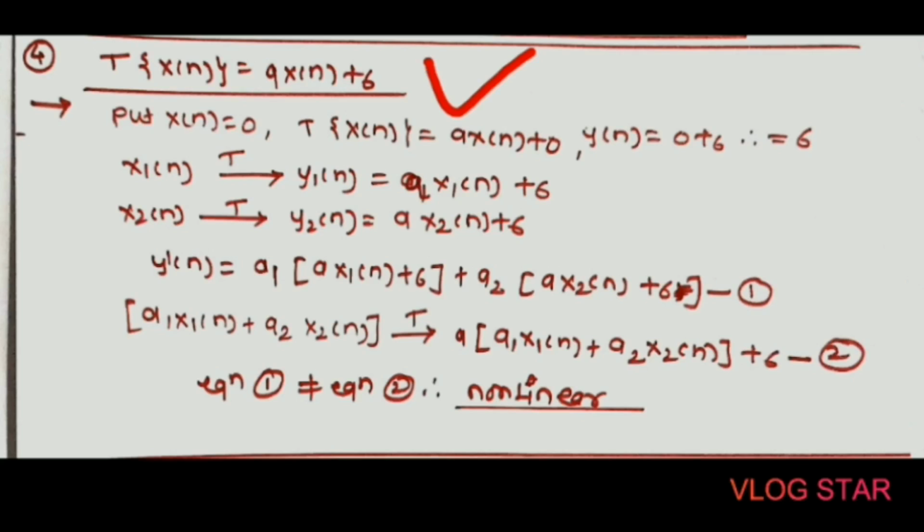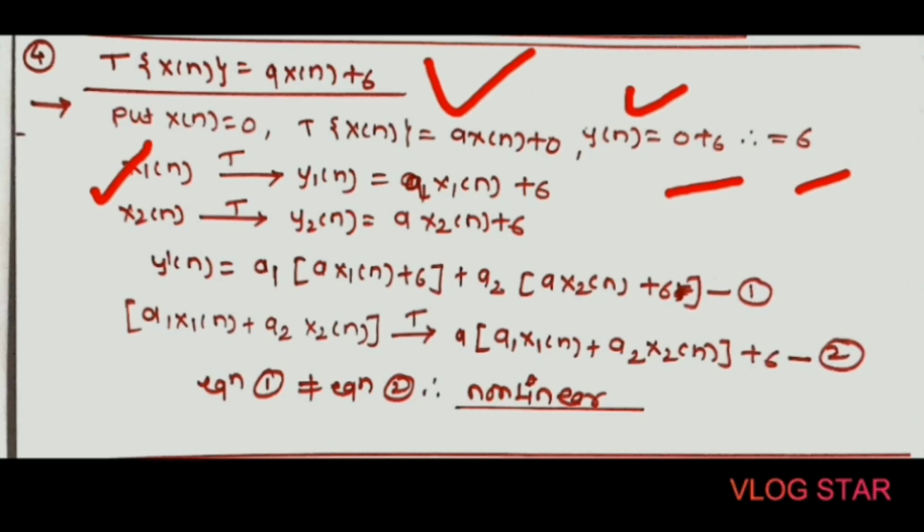That is, in step 1, put input x of n is equal to 0. Then we will get here y of n is equal to 0 plus 6, that is equal to 6. Thus the system is initially non-relaxed. In the second step, again we have to consider the two inputs, that is x1 of n and x2 of n. We will apply these two inputs separately to the system.